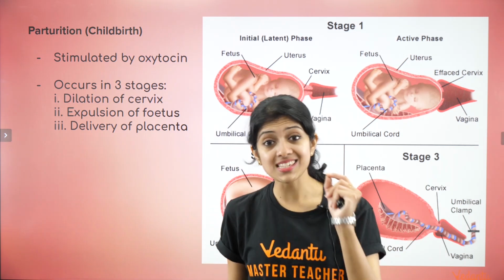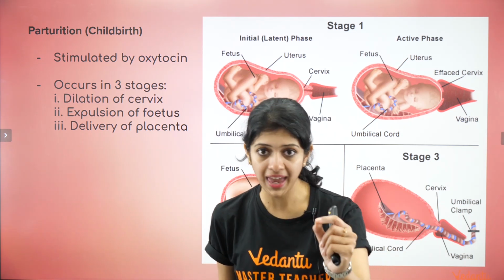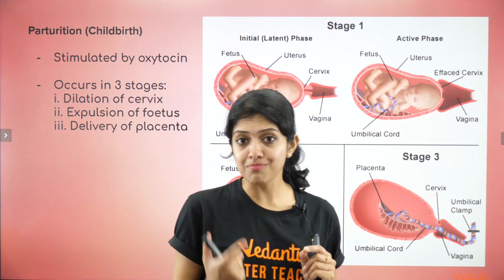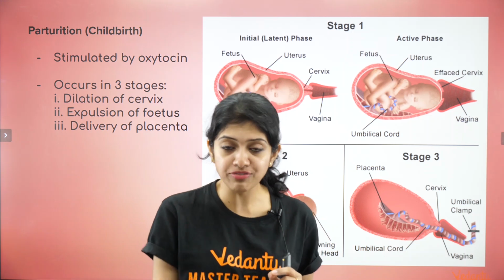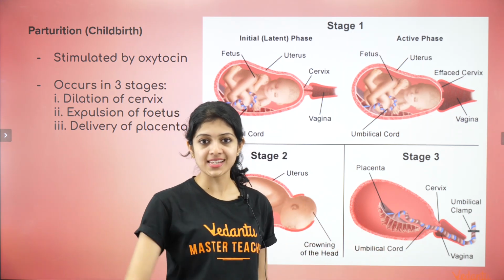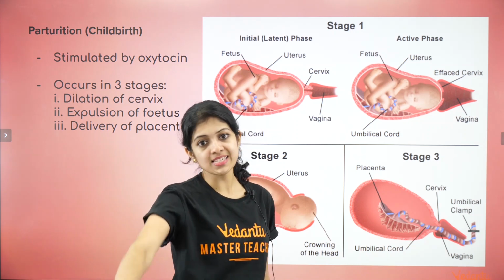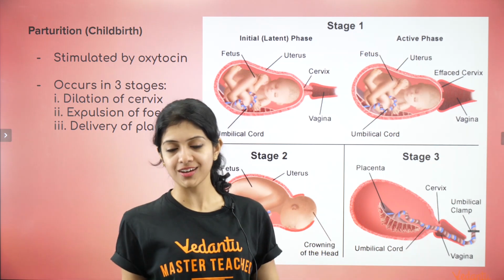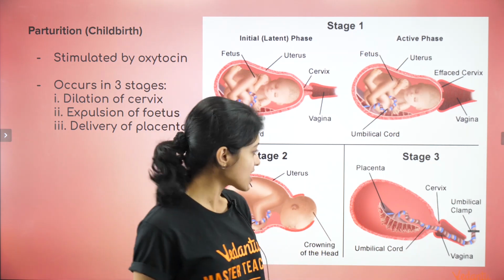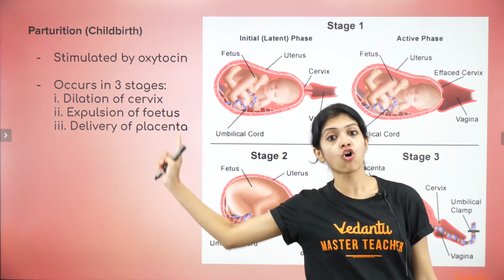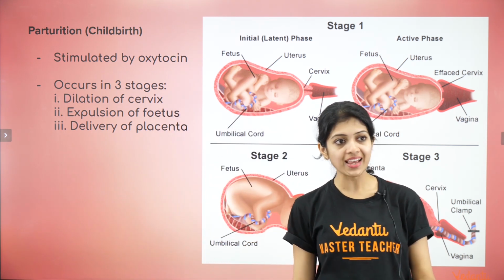Just look at that. That is the kind of care nature gives to growing fetuses until the baby has come out safely into the outside world. It doesn't let go of the placenta. Baby goes out first, placenta goes out only after that because it's no longer required in the mother's body, right? So these are the 3 basic stages of parturition. Keep in mind the hormone oxytocin, right?